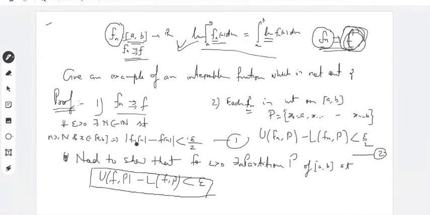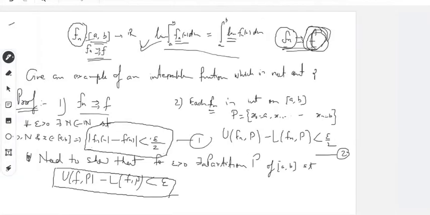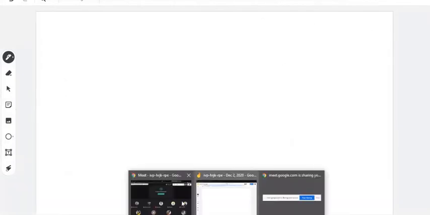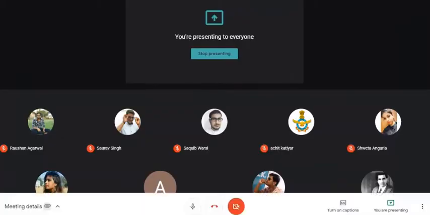So from this relation number 1, we used this equation number 1 yesterday also. Because this fnx minus fx is less than epsilon by 2.